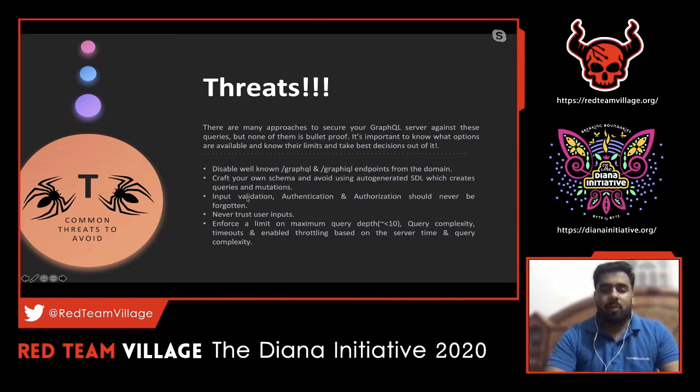And again, input validation, authentication, and authorization should never be forgotten. That's a thumb rule. Never trust user input. This is again applicable for GraphQL as well. And the one important thing with respect to resource exhaustion is enforcing a limit on maximum query depth. This is pretty important, because maximum query depth, query complexity, and timeouts have to be handled in a proper way so that DoS-related attacks don't happen in our environment. These are some of the fix recommendations I could think of in a real-time case.